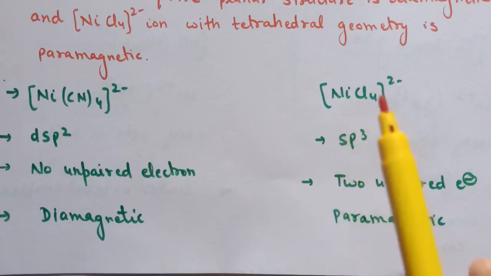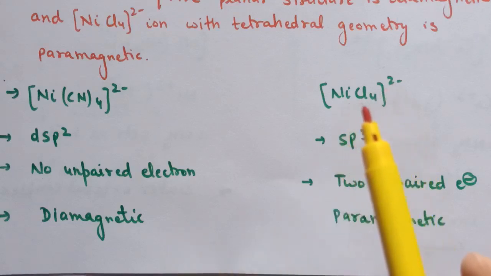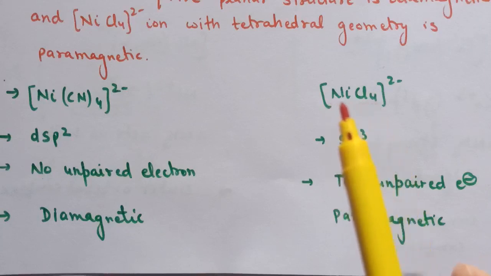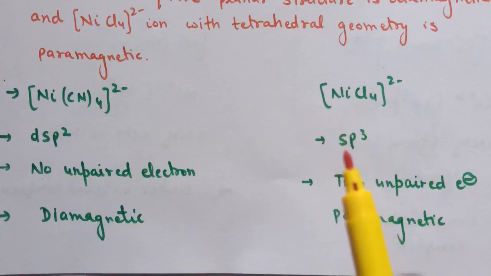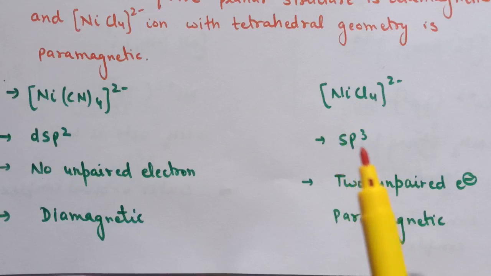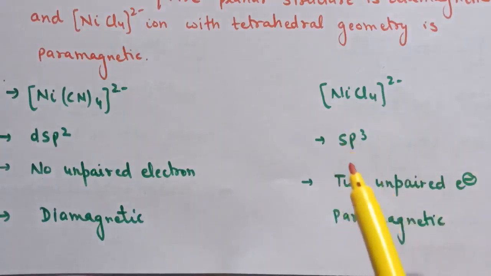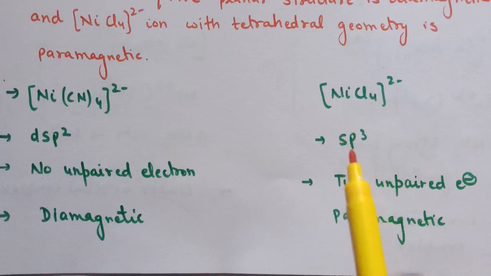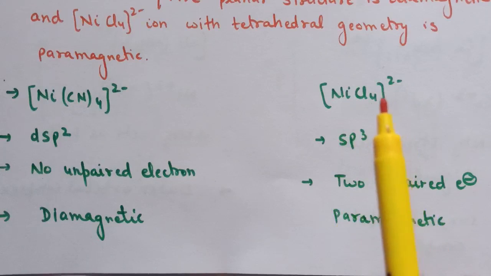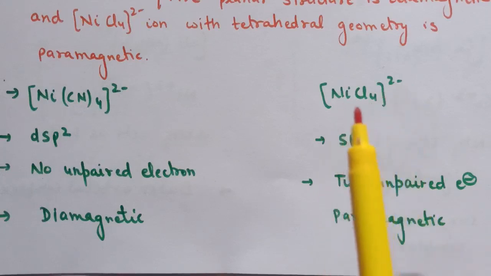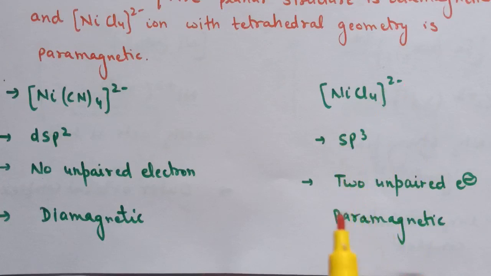But in case of [NiCl4]2-, again here the coordination number is 4. But chloride ion being weak field ligand, it will not pair up the electron which is present in 3d orbital of nickel, and therefore nickel will use its 4s and 4p orbital for the hybridization, that is, it uses its outer orbital, and therefore two unpaired electrons are present in nickel plus 2, and that is why the geometry in [NiCl4]2- is tetrahedral and it is paramagnetic in nature due to presence of two unpaired electrons.